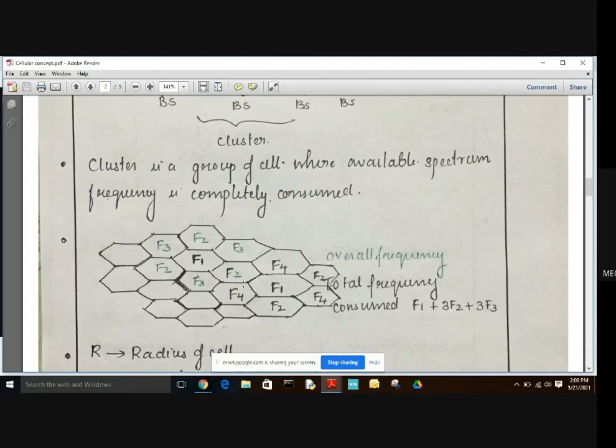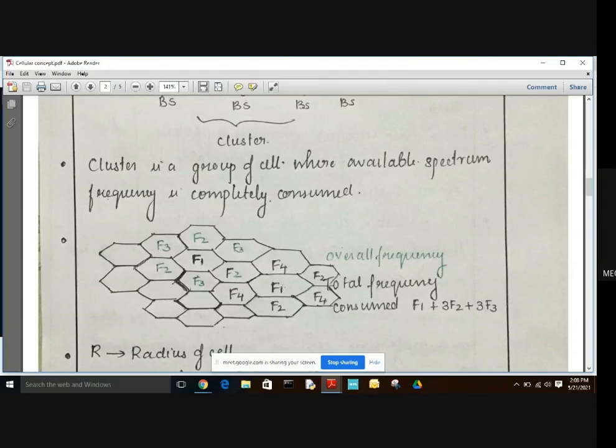And when we come to this cluster, we can say that the frequency spectrum is completely consumed. Hence this group of cells, which is using the frequencies F1, F2, F3, forms the cluster. And here we can see another cluster formation. Here we can see F1, and this F1 is not used in the adjacent or neighboring cells. Similarly, F4 is not used in the neighboring cells. Similarly, F2 is not used in the adjacent or neighboring cells, but this F2 is used in another cluster, which is not in the neighboring cells.